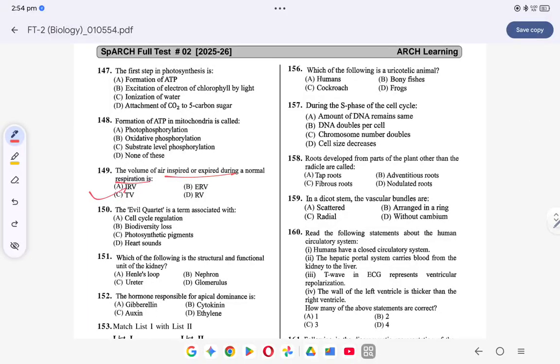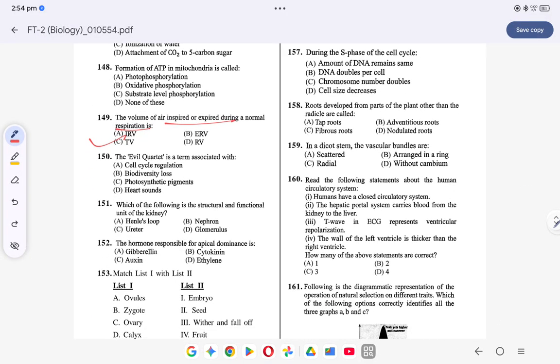Question number 150. The Evil Quartet, a term associated with what? Biodiversity loss. The Evil Quartet comes under biodiversity loss. Okay. Which of the following is the structural and functional unit of the kidney? Obviously it is the nephron. Okay.